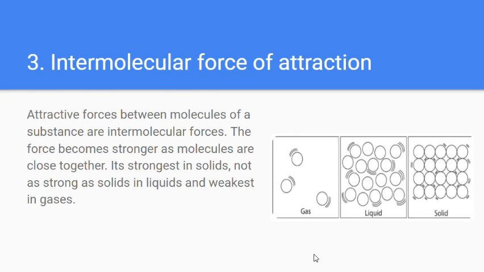Next we can move on to intermolecular force of attraction. Attractive forces between molecules of a substance are intermolecular forces. The force becomes stronger as molecules are close together. It's strongest in solids, in liquids it's not as strong as in solids, and it's the weakest in gases. As you can see, the intermolecular force of attraction is much weaker in gases. In liquids it's moderate, and in solids, as you can see, the molecules are very close together, very tightly packed. So let's move on to the next one.